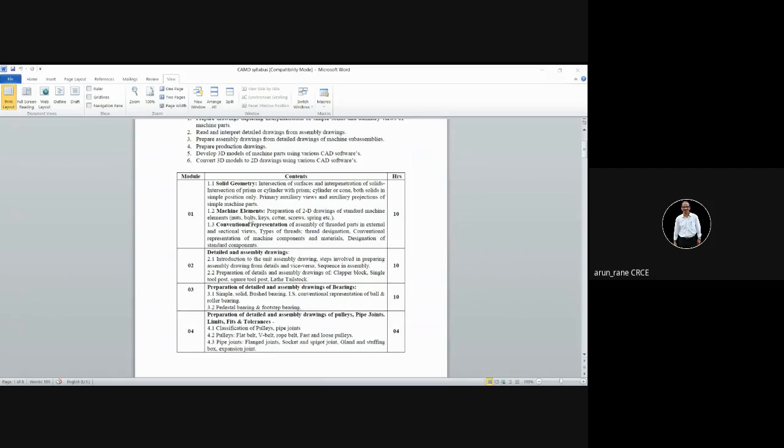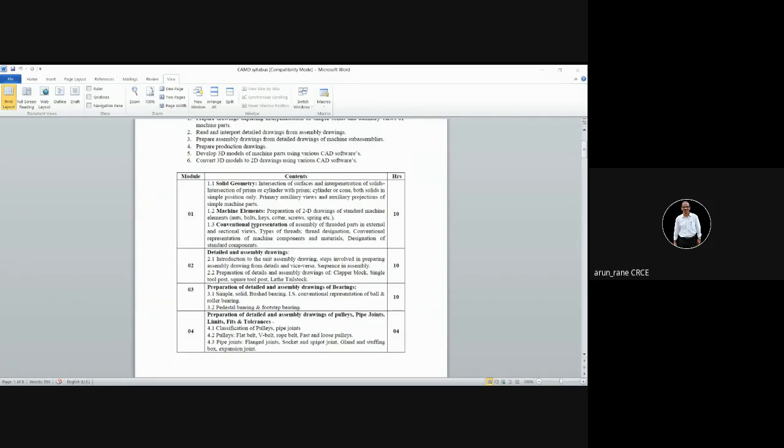Then machine elements: you have to understand what is a nut, what is a bolt, what is a key, what is a bearing, what is a screw, what is a spring. That will be taught, because it's just the second year of engineering, so you may not know this. Then how to represent the threads, that is conventional representation, type of thread, thread designation, etc. That is what will be covered.